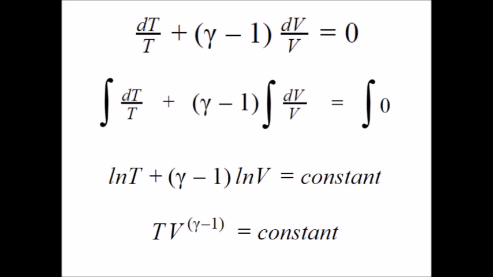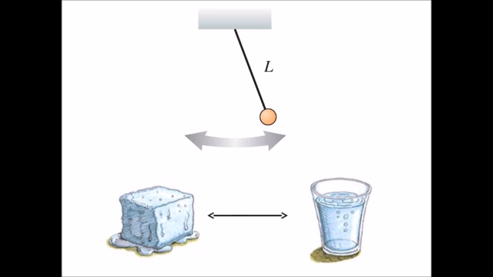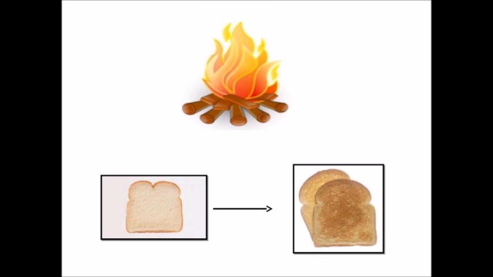And if you don't believe me, then this slide might help. Or maybe not. Anyway, let's use it. Again, adiabatic only. But that's the problem. I don't want to just talk about adiabatic compressions and expansions of an ideal gas. I want to talk about everything. I want to talk about why some natural processes are reversible, like swinging the pendulum or a phase change, and some processes are irreversible. That's what I'm concerned with.